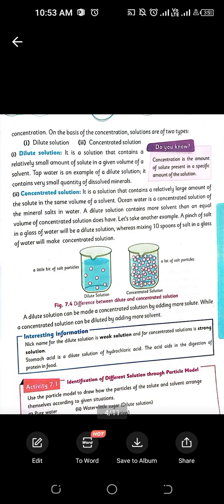A dilute solution is a solution that contains a small amount of solute and a large amount of solvent. For example, there are many chemicals that are very harmful for human use. They are very harmful in case we inhale the fumes of the chemicals. We get respiratory infections and everything.